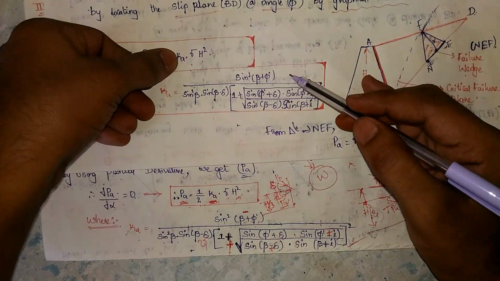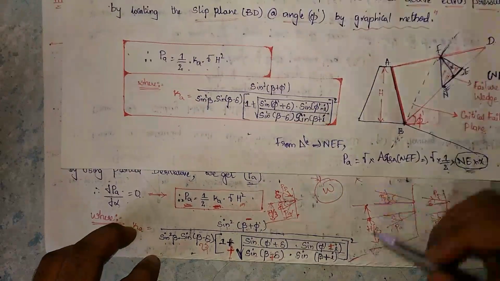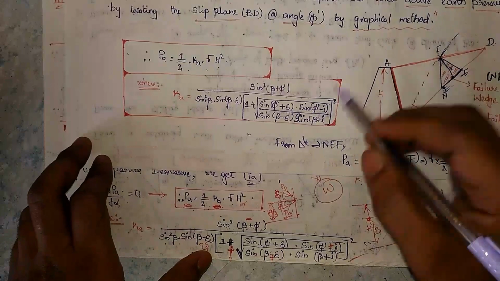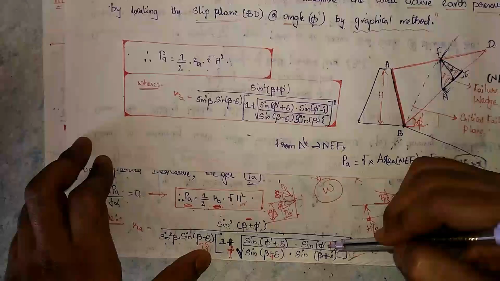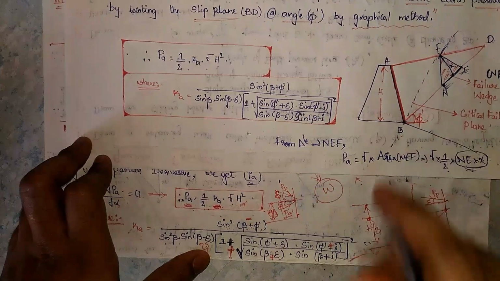What does KA mean? Active earth pressure. This is Coulomb's wedge theory, and this is Rayburn's theory. See the KA formula here, and check the previous condition, which is equal. Okay, shall we move to the graphical presentation?